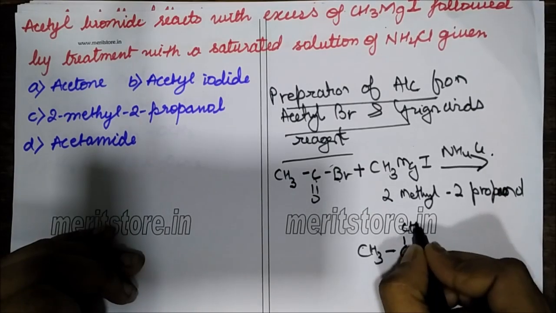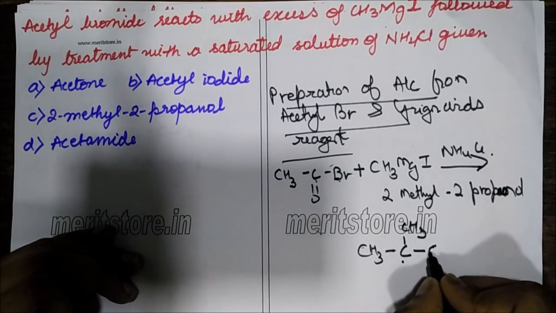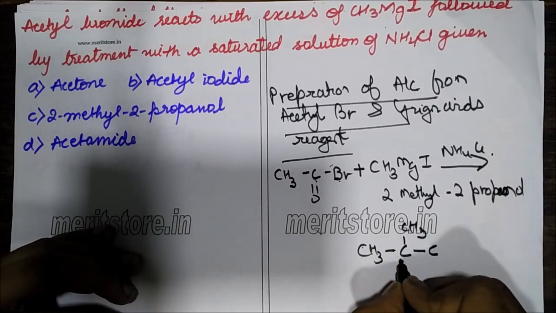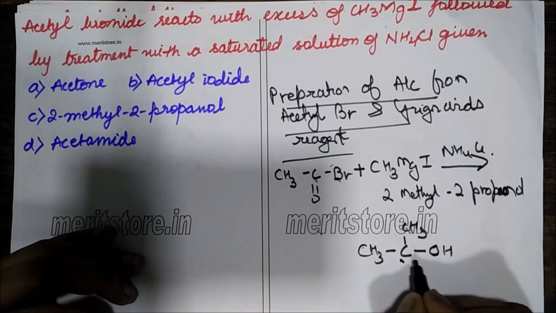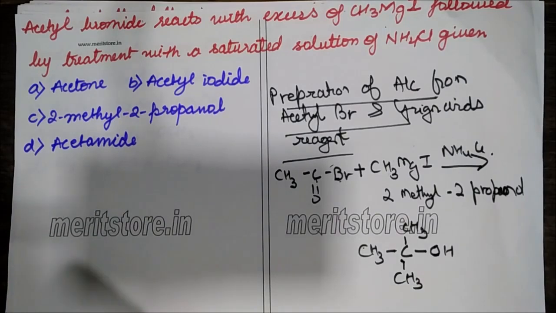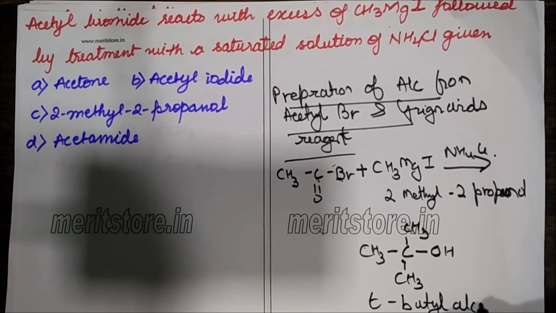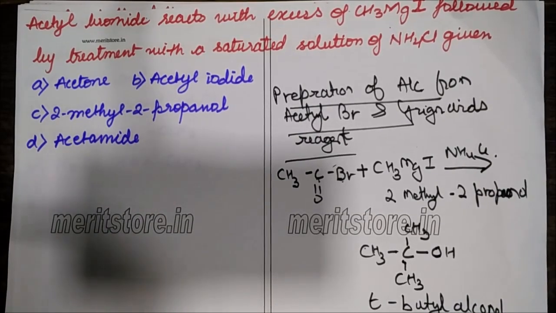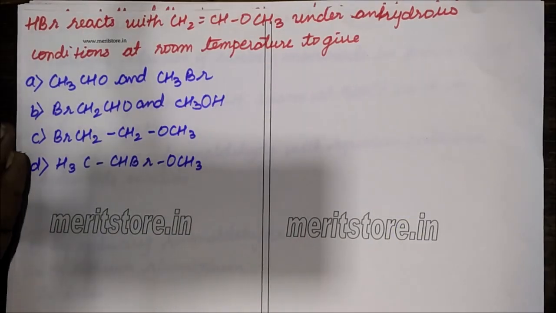On the second atom there is a methyl group. So it's a tertiary butyl alcohol. Okay, 2-methyl-2-propanol, or you can also call it t-butyl alcohol. Okay, next, let's see this.